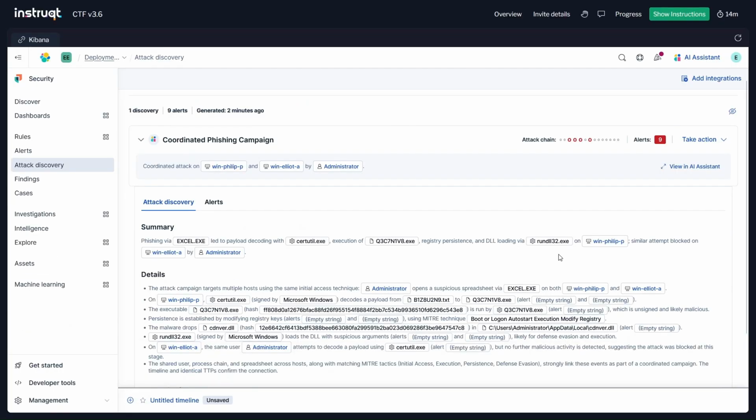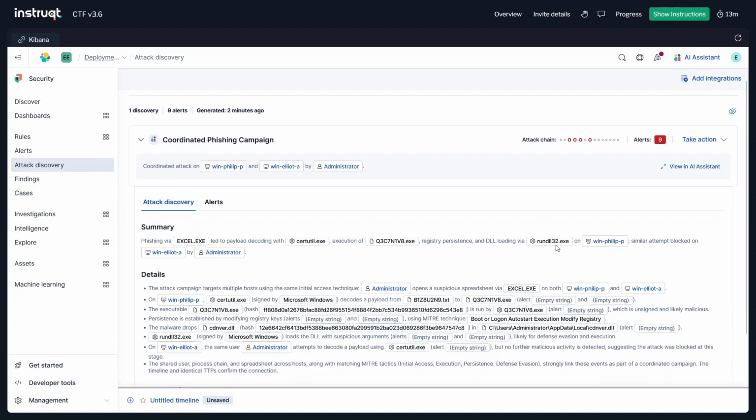I think I got the name wrong. That was rundll32.exe. If that is not it, we can also go and see in the details that the malware dropped cdnvar.dll in this location, administrator AppData.